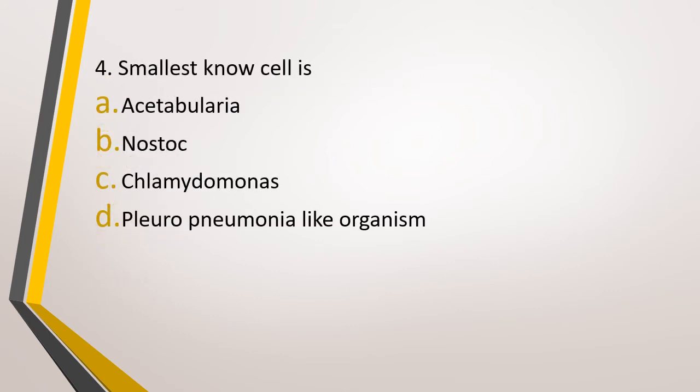Question number 4. Smallest known cell is option A, acetabularia, option B, nostoc, option C, chlamydomonas, or option D, pleuropneumonia-like organism, or PPLO. Smallest known cell is. The correct answer is option D, PPLO.